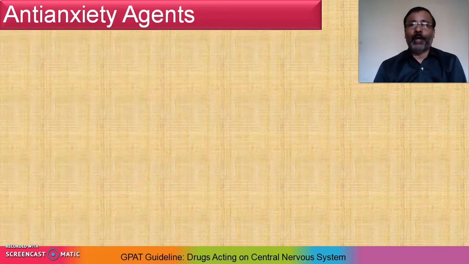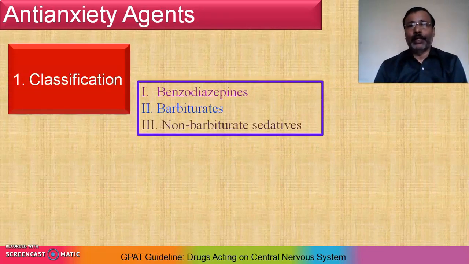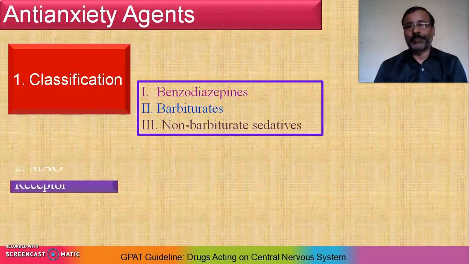After that, we move towards the guidelines regarding anti-anxiety agents. They are classified into three classes: first benzodiazepines, second barbiturates, and third non-barbiturates. When you observe these classified drugs, we have already used them in previous disorders: barbiturates in sedatives and hypnotics, non-barbiturates likewise in sedatives and hypnotics, and benzodiazepines in antipsychotics. So similar kinds of drugs are also useful to treat anxiety.